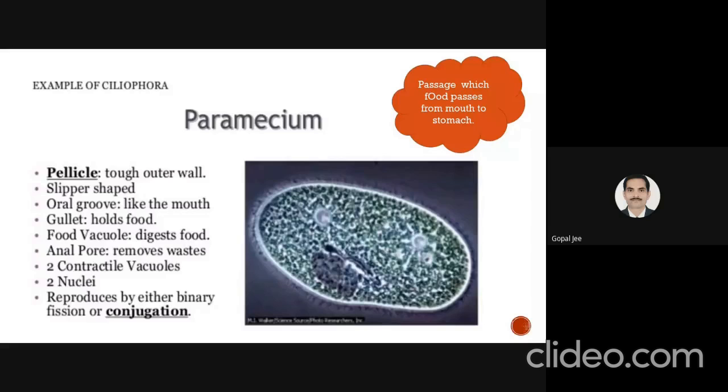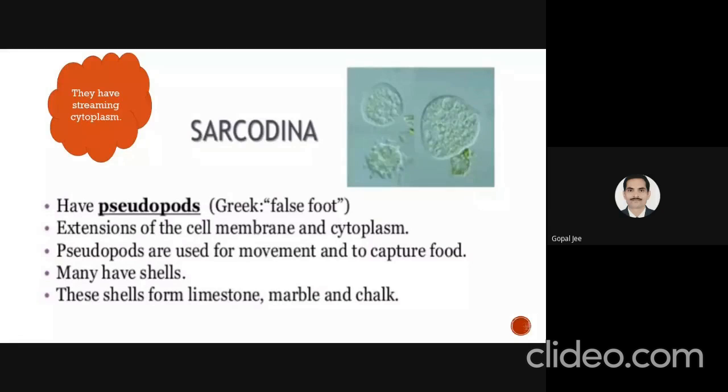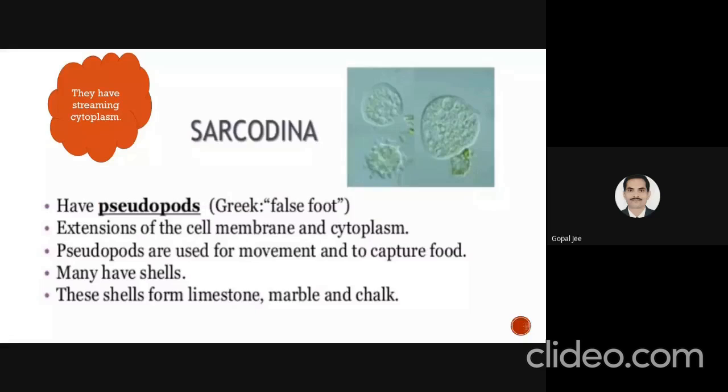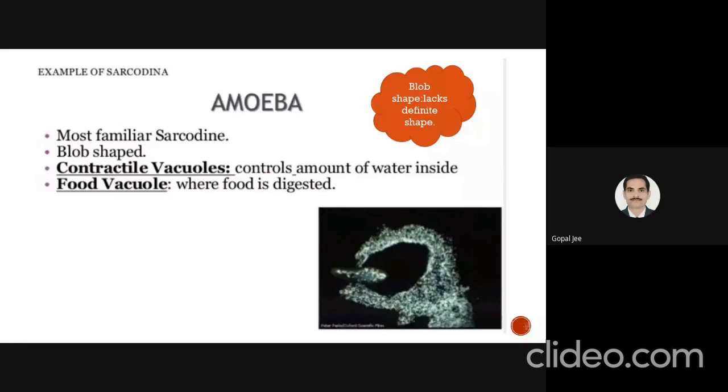Then Sarcodina. They have pseudopods, that is false feet, extensions of the cell membrane and cytoplasm, continuously open and capturing food. They have many shells, and these cells form limestone and marble. Sarcodina because they have continuous streaming of cytoplasm. This is the example of Sarcodina, that is the amoeba. The most familiar Sarcodina is the amoeba. It is blob-shaped, meaning they lack a definite shape. It has a contractile vacuole which controls the amount of water present inside the cell, and also contains the food vacuole where food is digested.